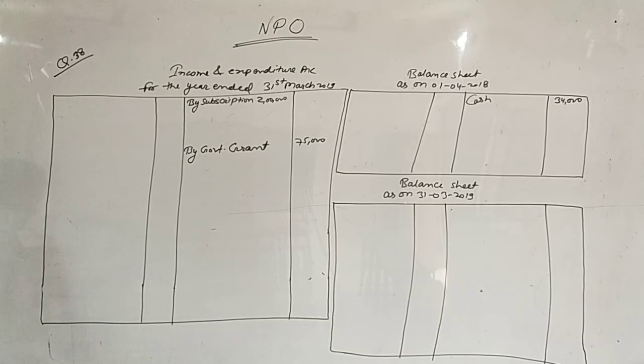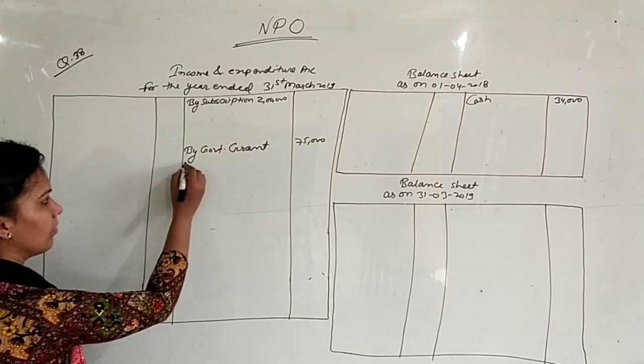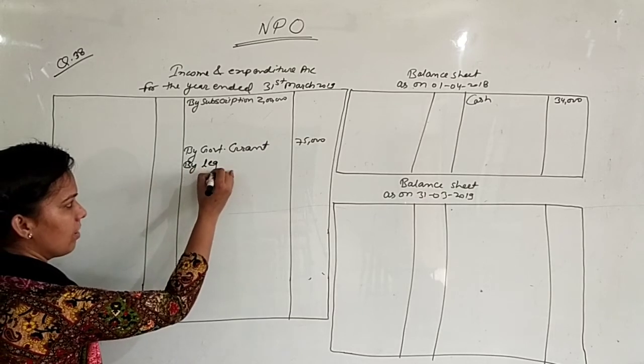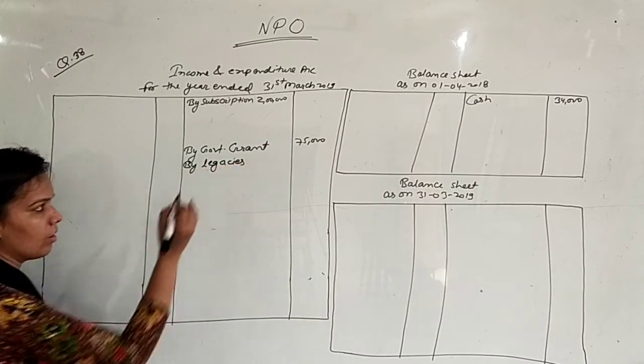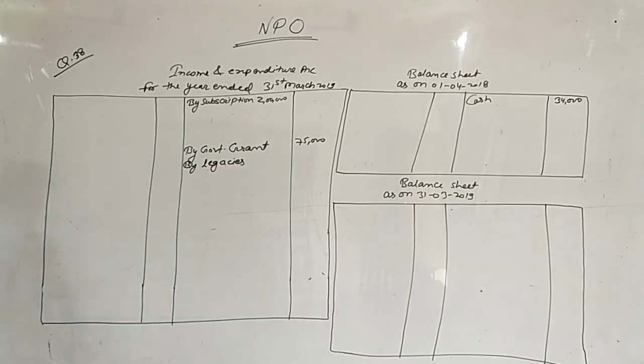Next point is legacies. So write here legacies, 1,50,000, but there was additional information regarding this. Point number 5: it was decided to treat 40% of the amount received on account of legacies and donations as income. Means you have to treat only 40% as a revenue income.